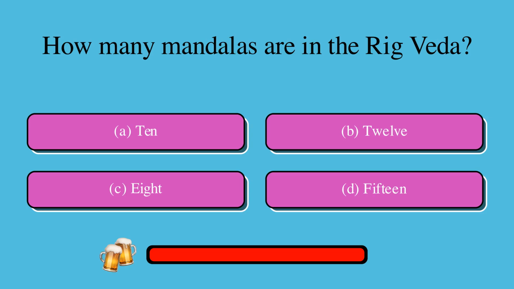How many mandalas are in the Rig Veda? Is it A. 10, B. 12, C. 8, or D. 15? The correct answer is A. 10.